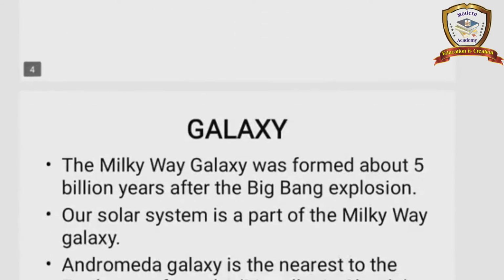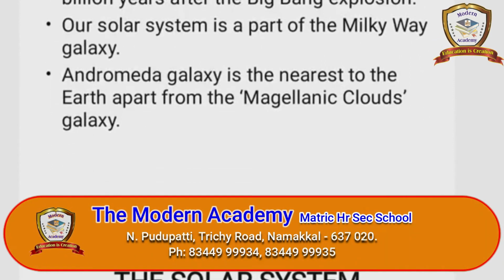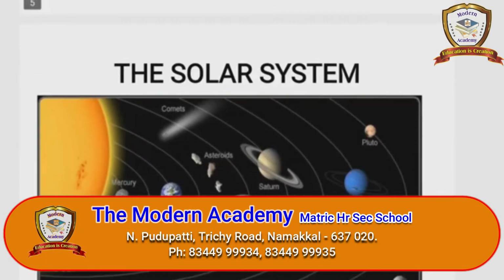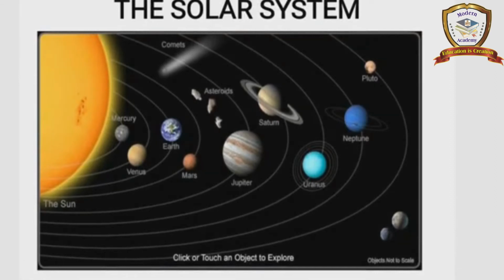Next one, galaxy. We know very well we are living in the Milky Way galaxy. The Milky Way galaxy was formed about 5 billion years after the Big Bang explosion. Our solar system is part of the Milky Way galaxy. The Andromeda galaxy is the nearest to the Earth. And next, the solar system. The sun is the center of the solar system, and there are 8 planets. So what are the planets? Mercury, Venus, Earth, Mars, Jupiter, Saturn, Uranus and Neptune.